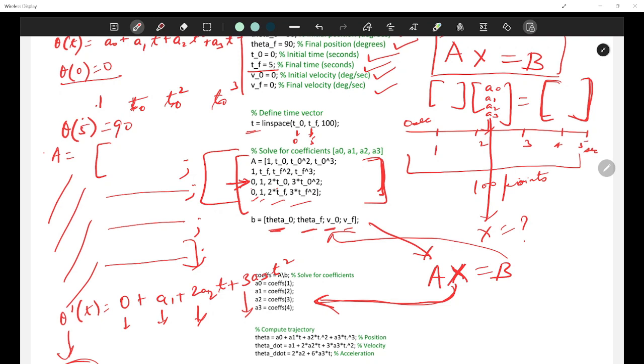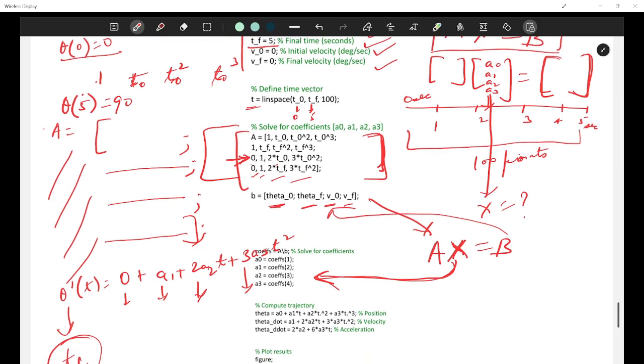Okay, so instead of solving the equations one by one as we solved manually, we are using the power of matrices here. So what we did, we basically defined an A matrix here. We defined our B matrix here. We wrote A naught to be some coefficient, A1 to be some coefficient, A2 to be some coefficient, A3 to be some coefficient.